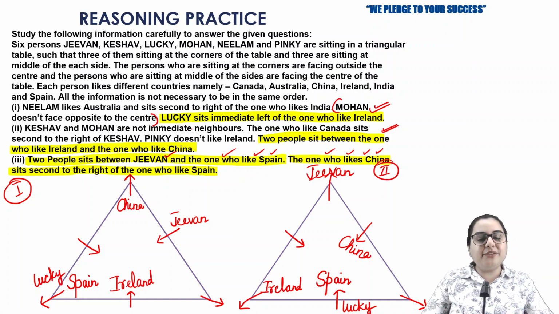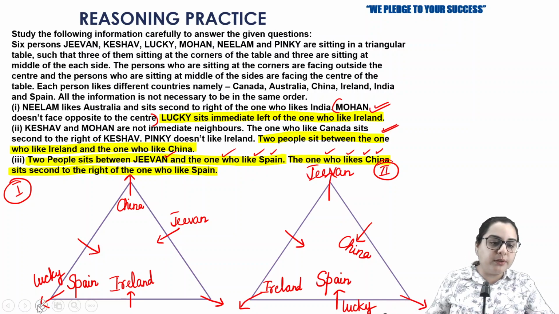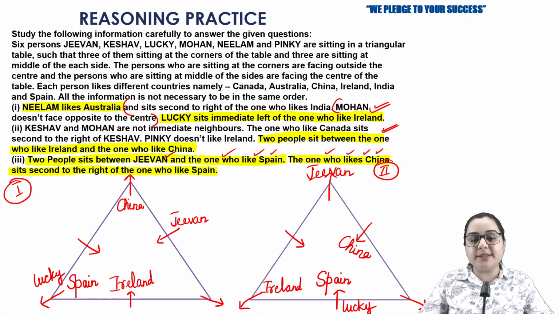Now I cannot find any link with all the highlighted information. All the yellow marked information has been filled in your solution. But the problem is that the rest of the information cannot be linked. So if I focus on this part, that Neelam likes Australia, there is also some information after that, but for this information I cannot fill it in the diagram till now, because neither can I find the name Neelam nor the name Australia.